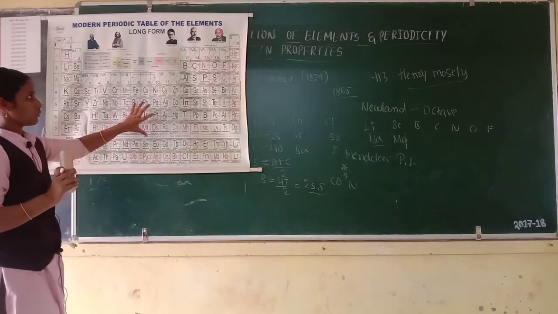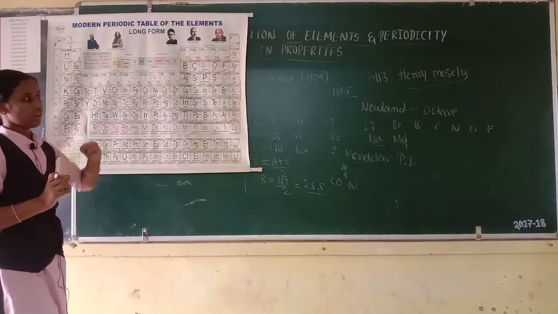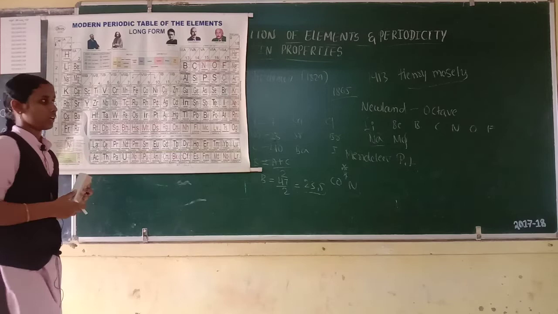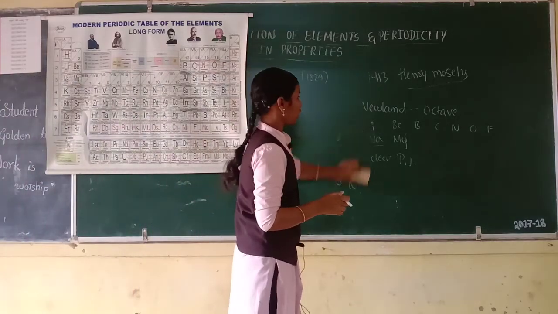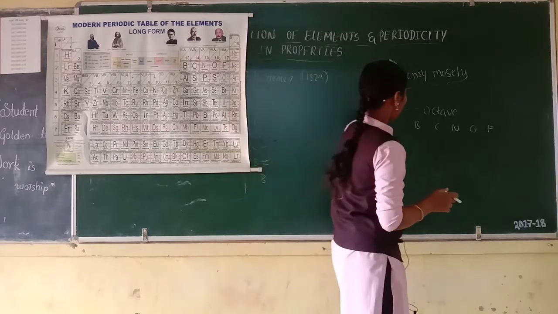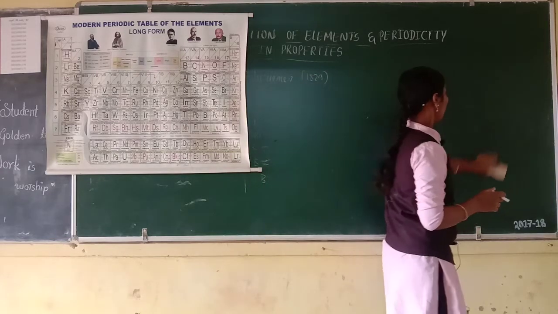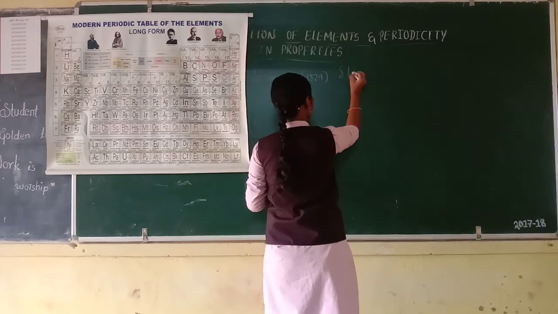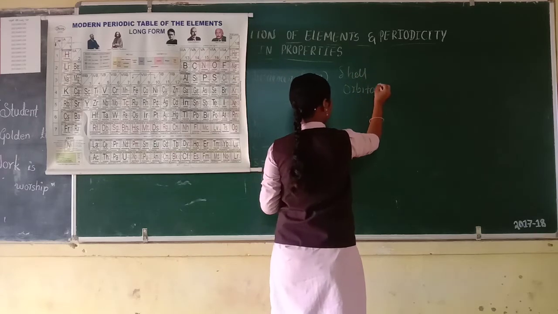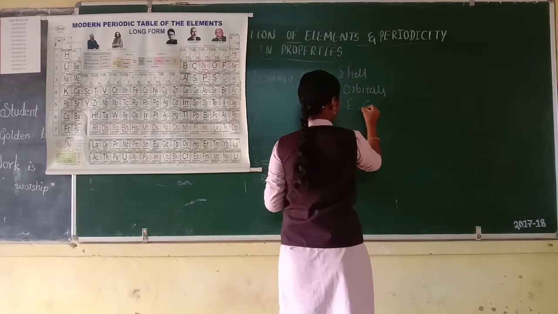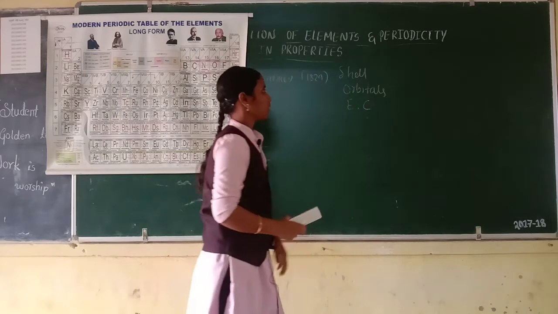Before going to study the modern periodic law, first you can see here: electron configuration. What is electron configuration? First, shell and orbitals and electronic configuration.